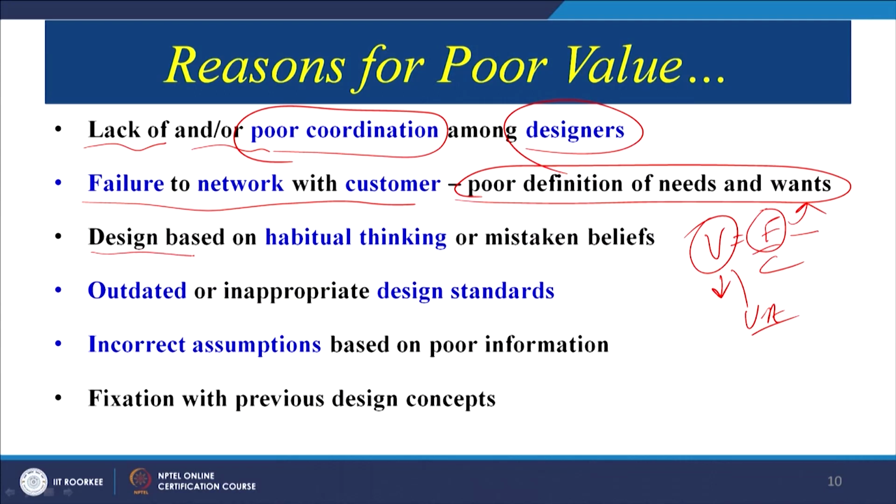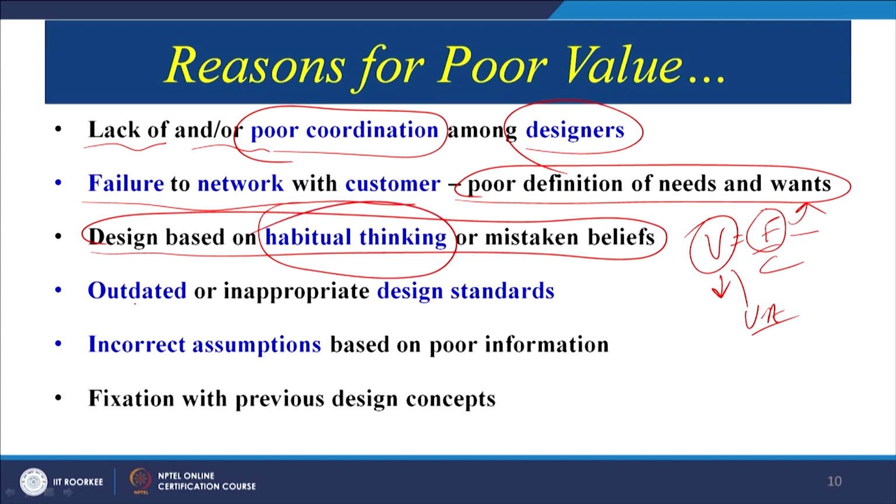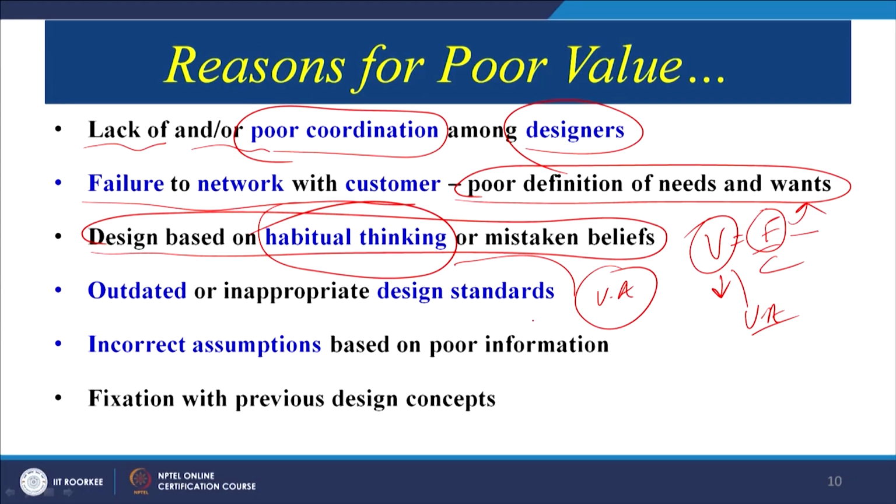Similarly, design based on habitual thinking or mistaken belief. For example, habitual thinking: we always say copper is the best conductor of electricity. So, wherever electrical conductivity is required, every designer, without bothering about how much conductivity is required, will propose the use of copper. We may also look for alternatives, but habitual thinking says okay, copper is the best conductor, so let us go for it. That type of thinking may lead to poor value. So, therefore, value analysis is required.